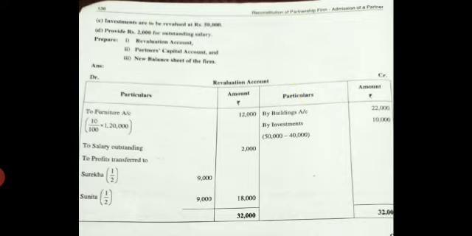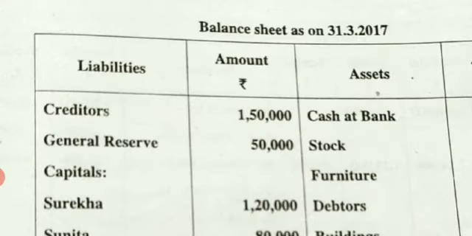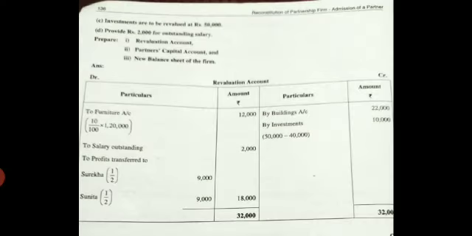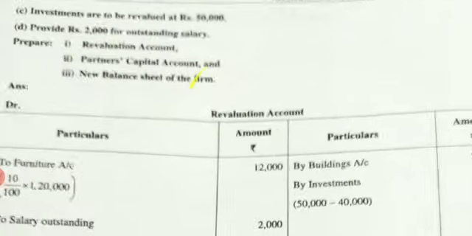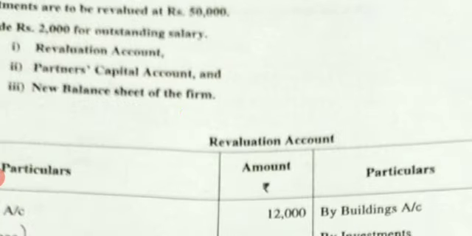Come to the next. They have told you the adjustments, that is, the investments are to be revalued. Next, the provision for the doubtful debts, and then the outstanding salary. Now we'll look into the problem, come to the solution.